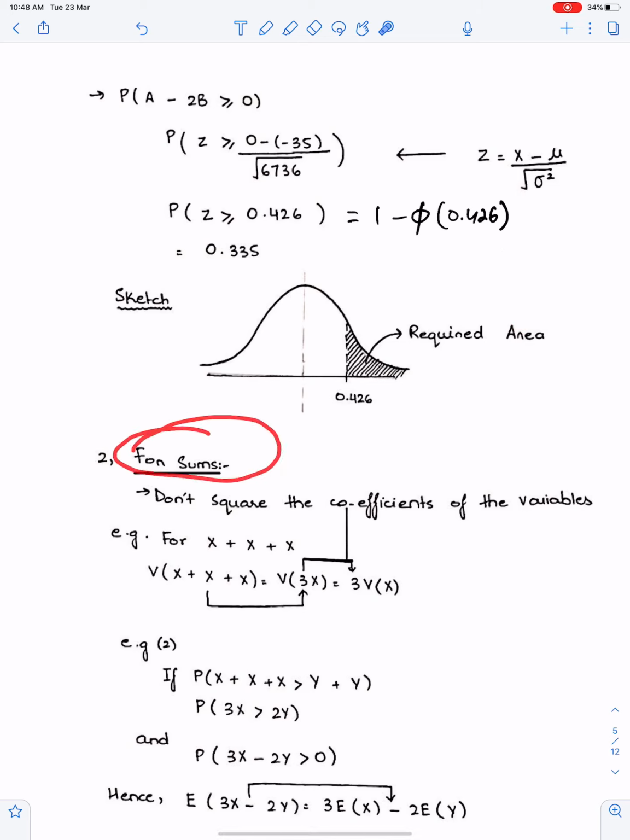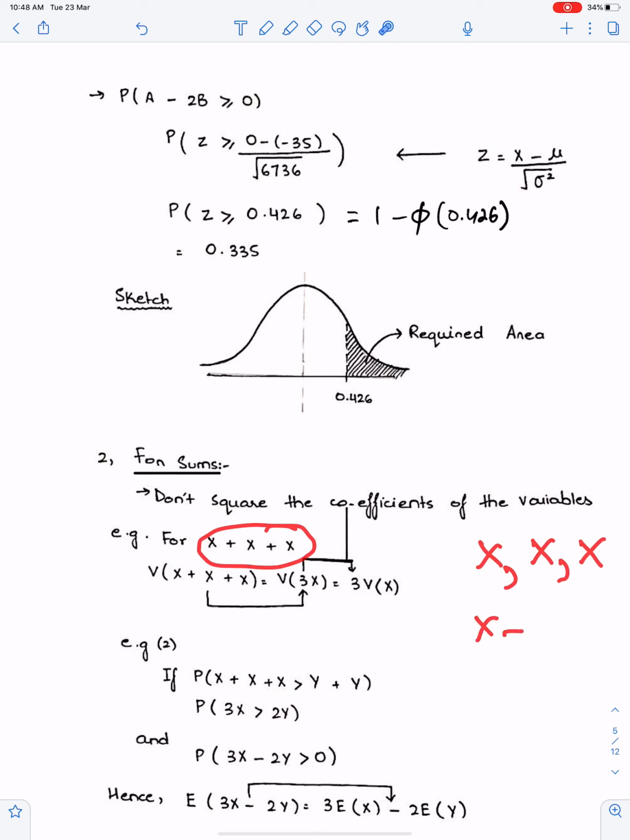For sums, now this is very important. Don't square the coefficients of the variables. For example, if we have 3 independent x, if we have 3 observations, so if we add these 3 x, we'll get 3x. This 3 means total. This 3 is not multiple of x. Make sure you understand this concept well.